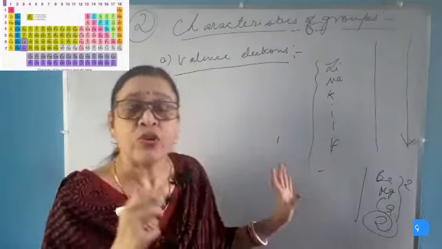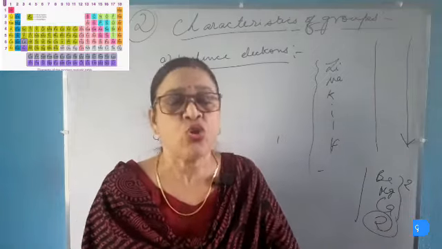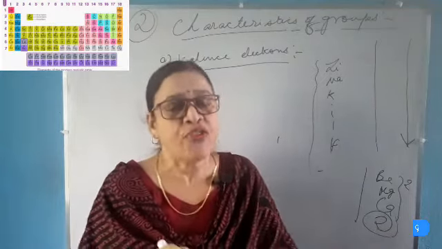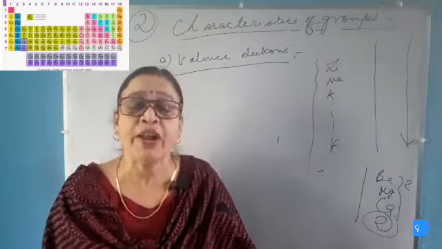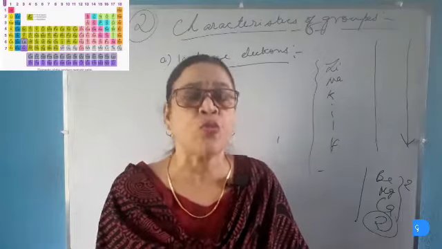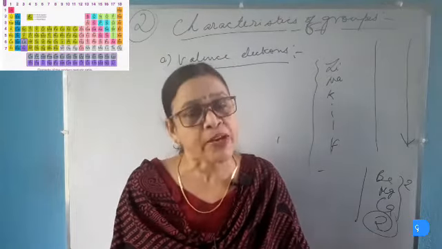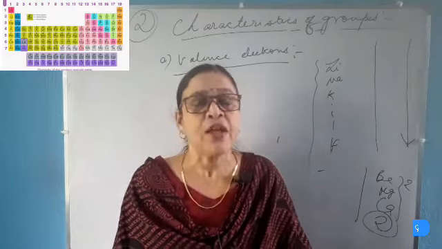We will see that group 17 elements or the halogen group have 7 valence electrons. So they will accept 1 electron from other substances and will form a negatively charged ion, so they are non-metals. So group 17 elements or the halogen group are also known as monovalent atoms, but group 17 elements are non-metals, whereas group 1 elements are metals.